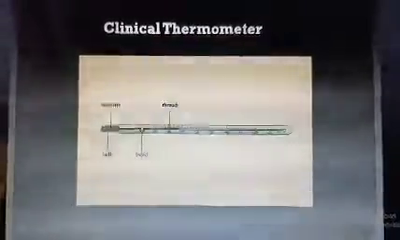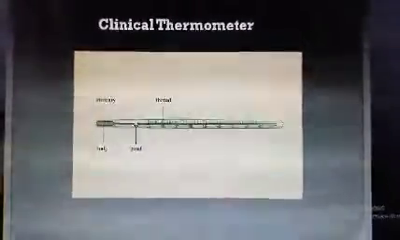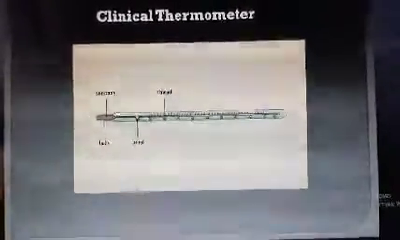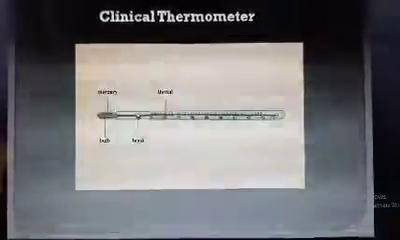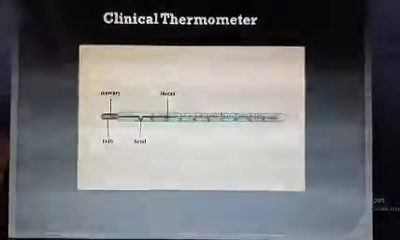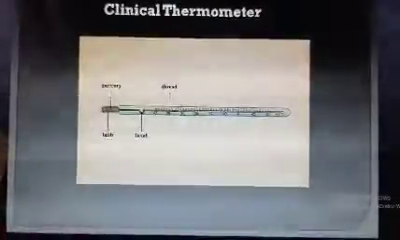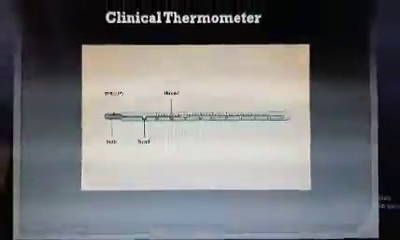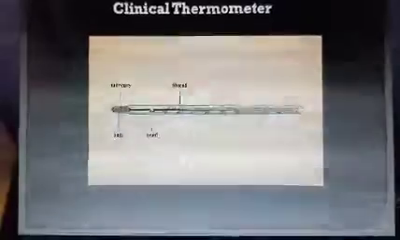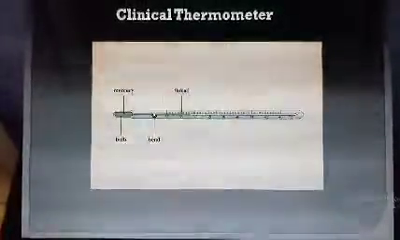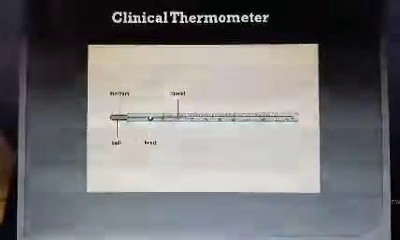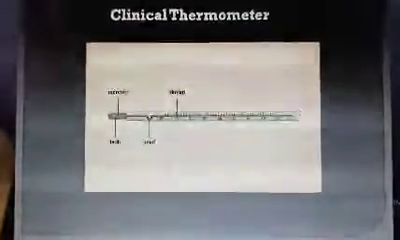Oh, one more thing you have to keep in mind: the clinical thermometer is available in the Fahrenheit scale also. There the range is 95 to 110 degrees Fahrenheit. Now, the normal human body temperature is approximately 37 degrees centigrade, and on the Fahrenheit scale it is 98.4 degrees Fahrenheit. That's all.